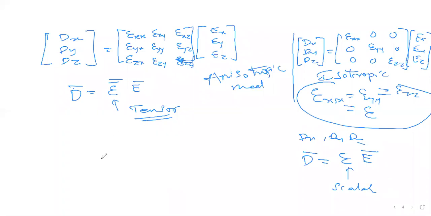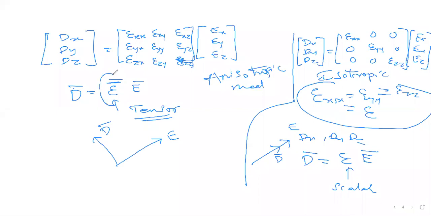So in the isotropic case, if your E bar is in this direction, my D bar also will be in this direction, because they are related by a scalar: D bar is epsilon E bar. Whereas in the case of anisotropic, E bar and D bar can be in different directions, because epsilon is a tensor. It's kind of a vector.